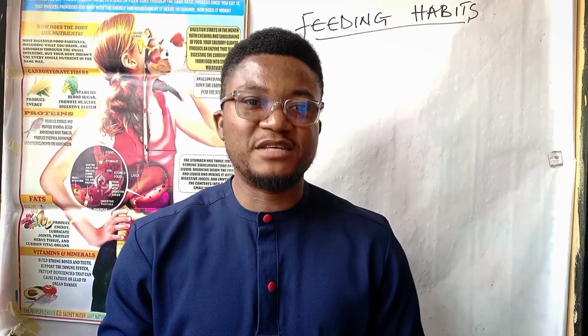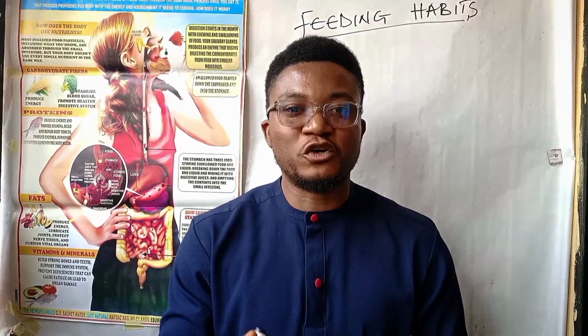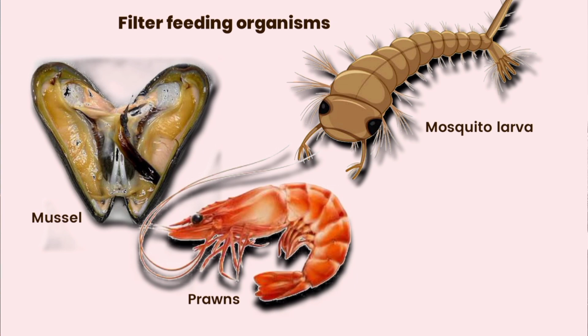Number one on the feeding habit is the filter feeders. These are mostly aquatic organisms that use a sieve-like structure to collect reasonable amounts of food. Examples are mosquito larvae, mussels, ducks, and prawns.